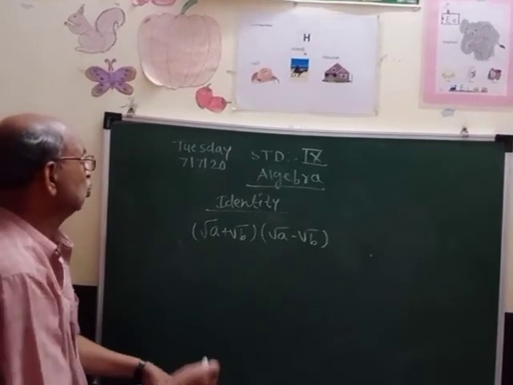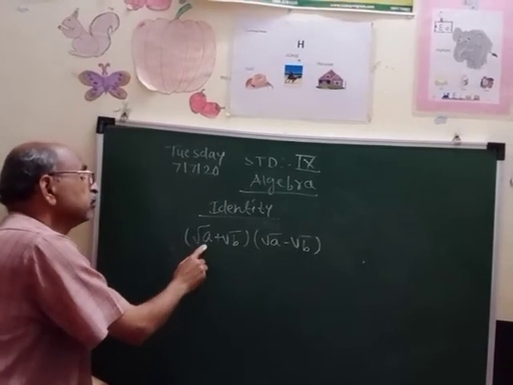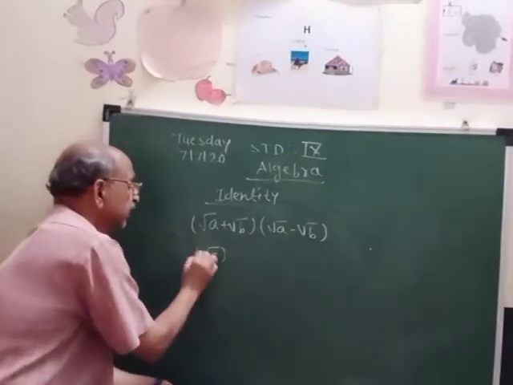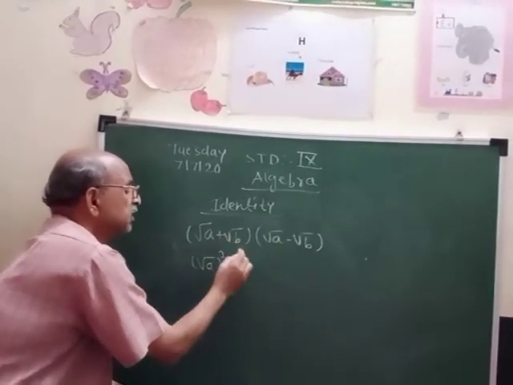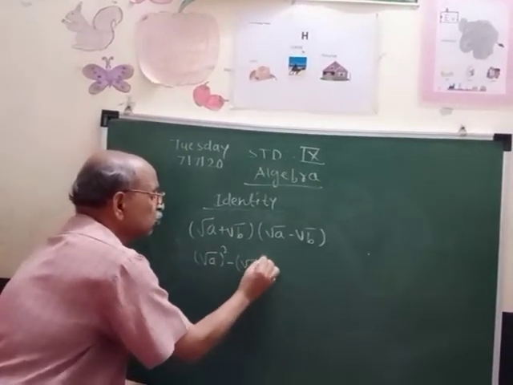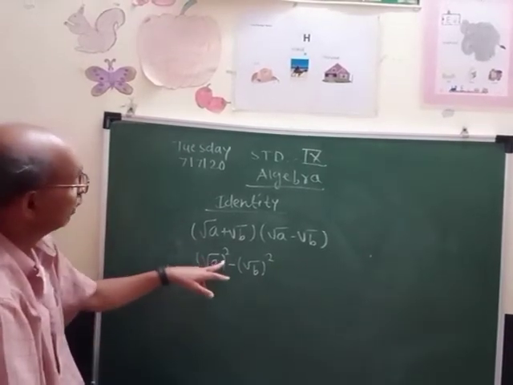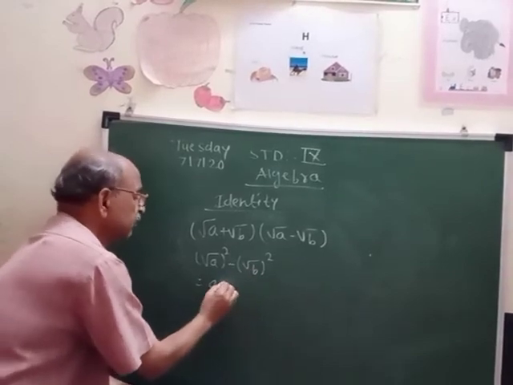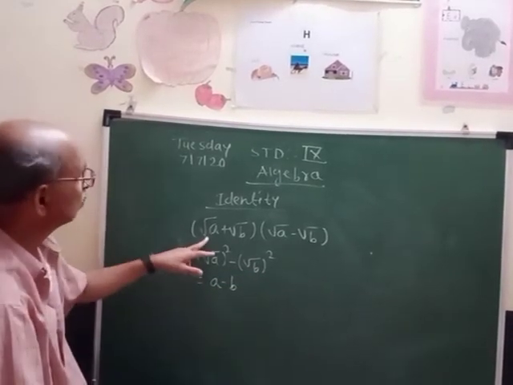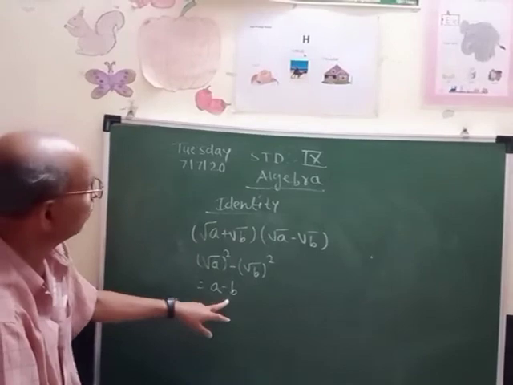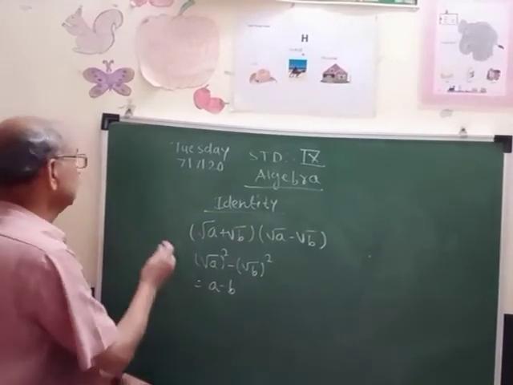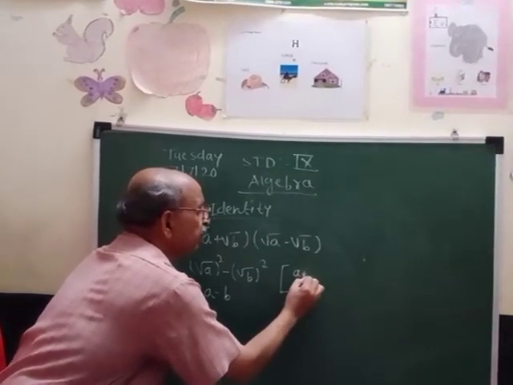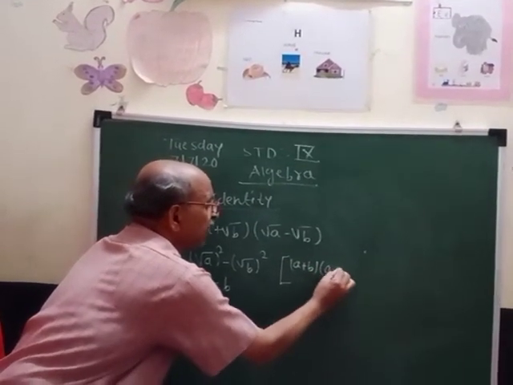So we will take the square of the first, root A squared, minus the square of the second, root B squared. The square of any root is the same number, that is A, and of the other, B. So the answer of root A plus root B times root A minus root B is A minus B.